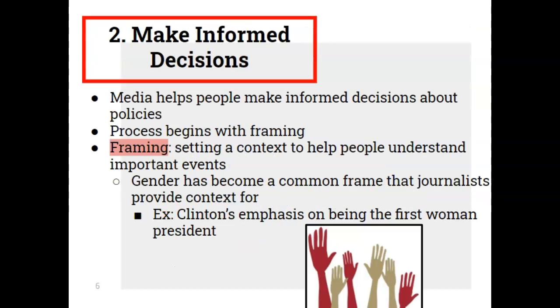The second purpose of media is to help citizens make informed decisions. So the media helps people make informed decisions about policy. They also can begin the process with framing, so the way that they set up the context to a particular event or issue. Gender has also become a common frame that journalists provide context for. For example, Clinton's emphasis on being the first woman president.